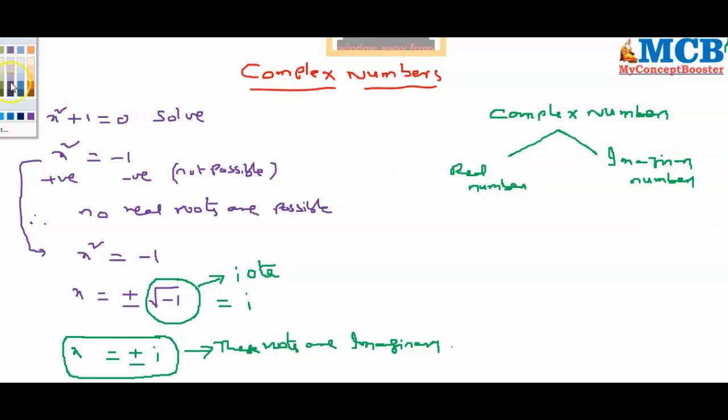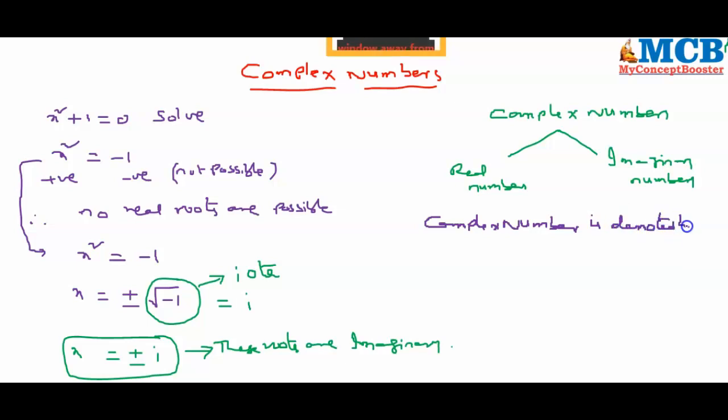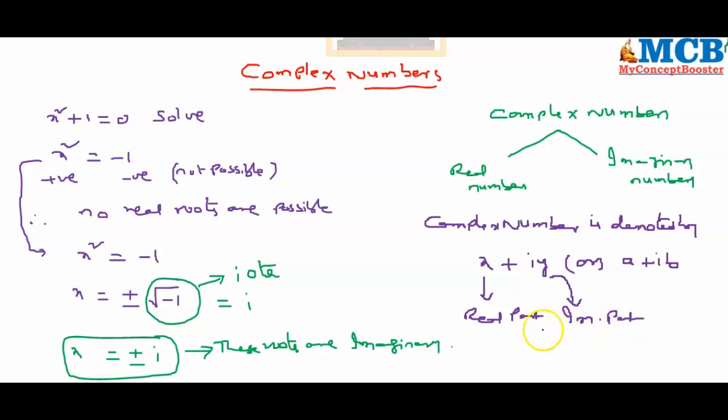A complex number in general is denoted by x plus iy or a plus ib, where x is the real part, y is the imaginary part. This combination is called a complex number.